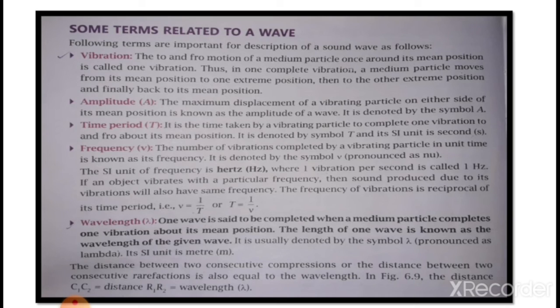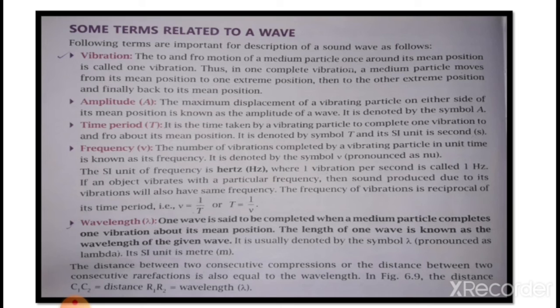Thus, in one complete vibration, a medium particle moves from its mean position to one extreme position, then to the other extreme position, and finally back to its mean position. So this is known as vibration, the to and fro motion of the particle about its mean position.